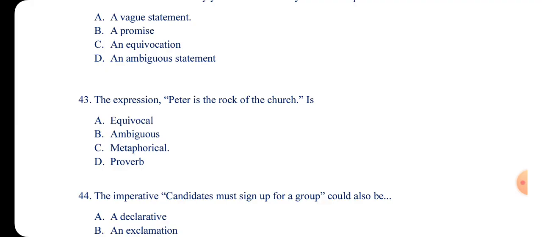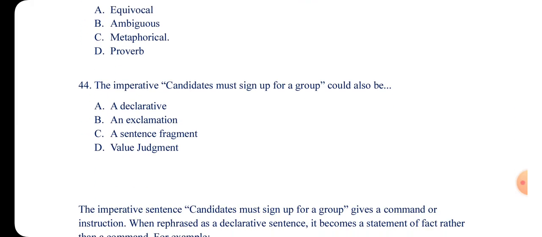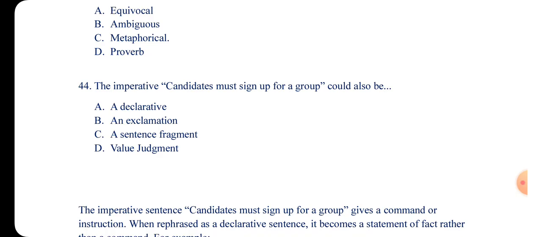But when it uses something like "like" or "as," it becomes a simile. So if I say Kwame is as a rock or Kwame is like a rock, it is a simile. But when I say Peter is the rock of the church, it is a metaphor, or metaphorical.